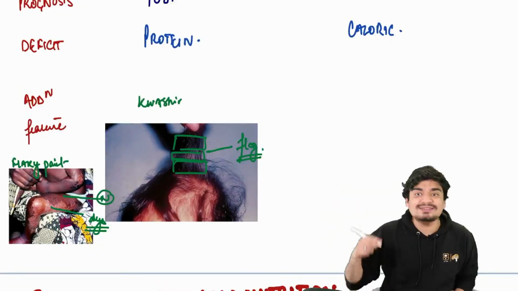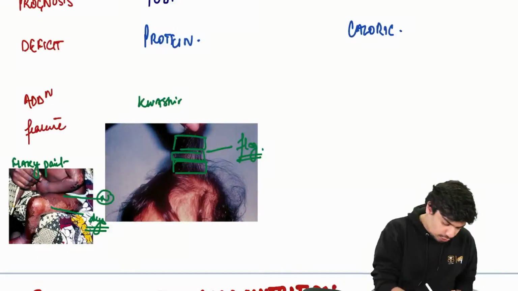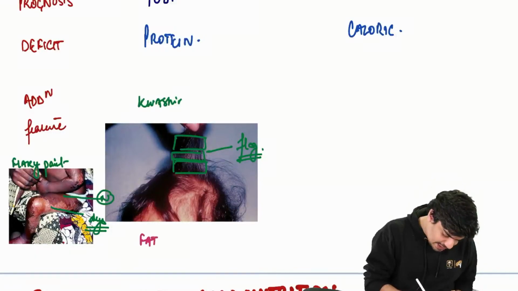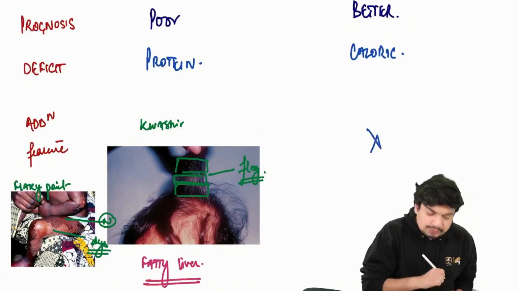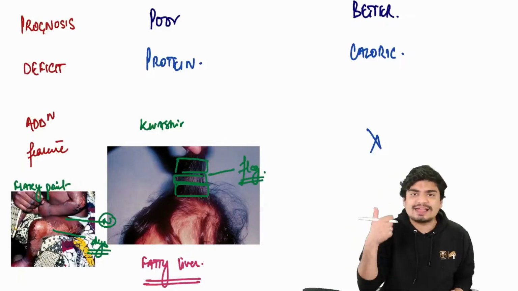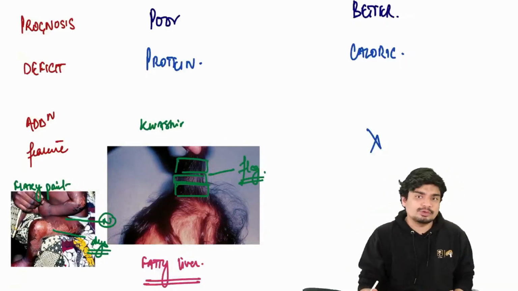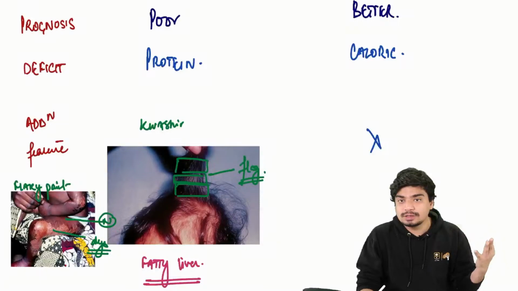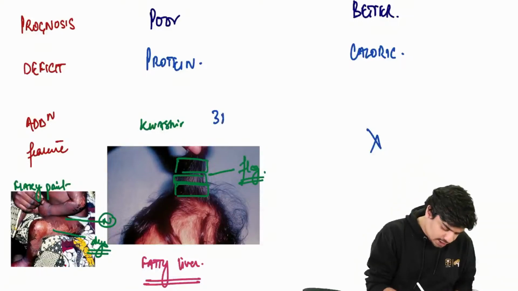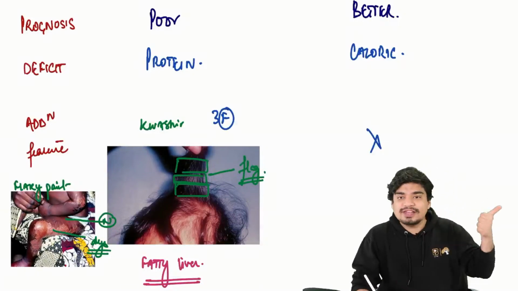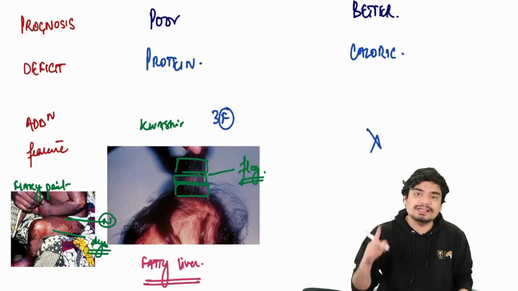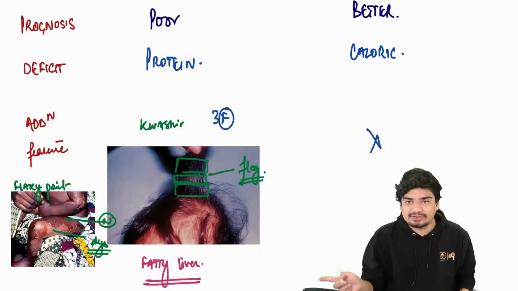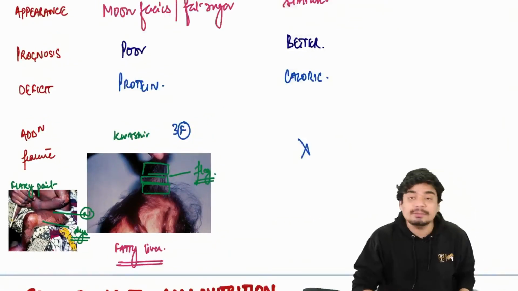Kwashiorkor also has a fatty liver. These things will not be there in marasmus. Flag sign, fatty liver, flaky paint dermatosis. 3 Fs. That's how you can remember. What are the additional features? 3 Fs. Flaky paint dermatosis, flag sign, fatty liver. They will be there in kwashiorkor. They won't be there in marasmus.